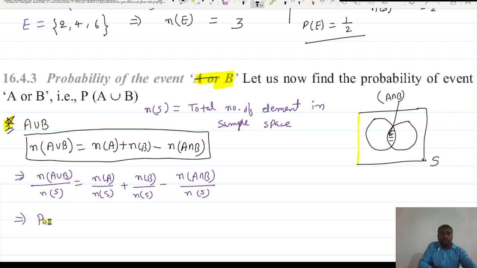This is nothing but the probability of A union B, which is equal to probability of A plus probability of B minus probability of A intersection B.